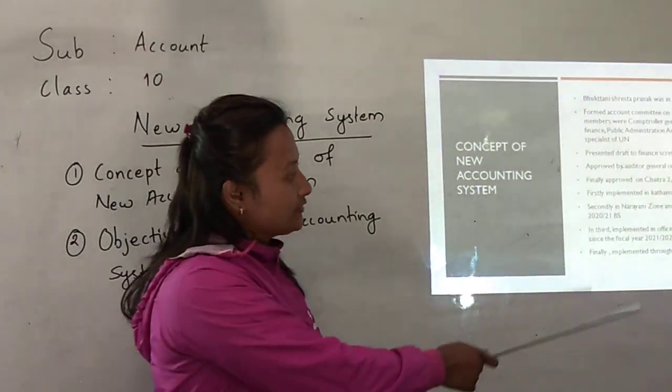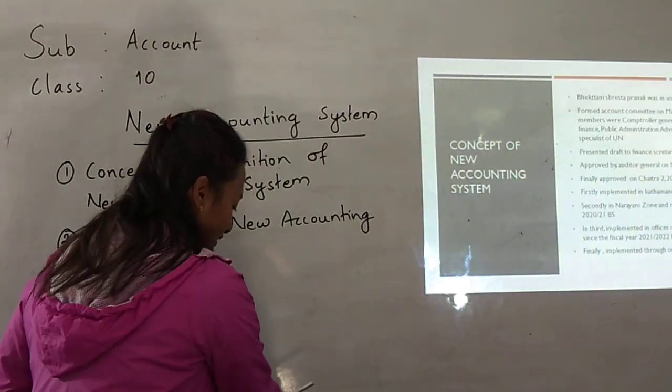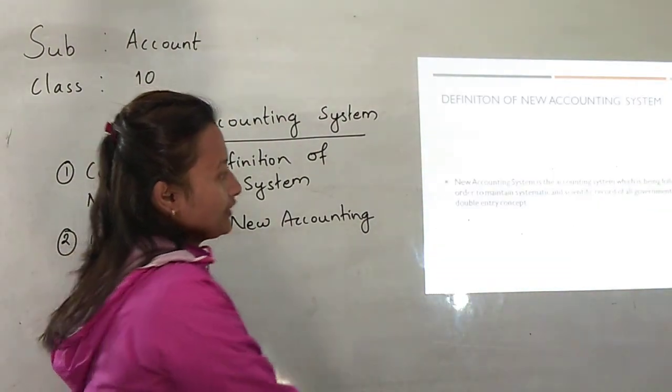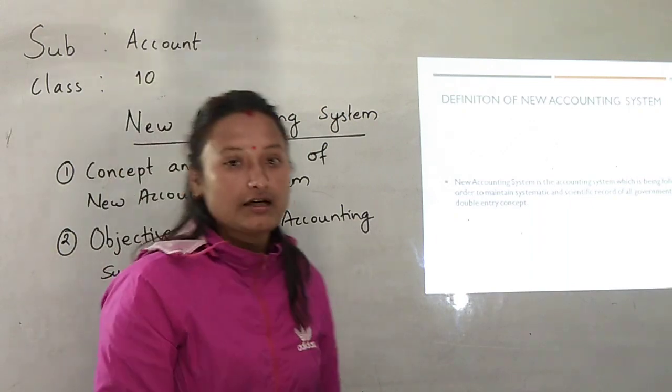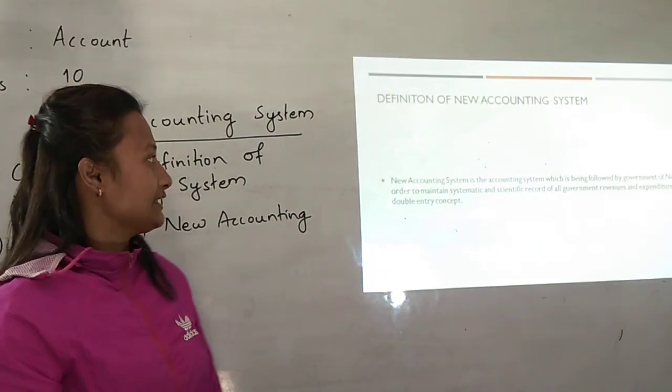With the introduction of the new accounting system, this system is in use still now all over the country in order to record the government revenue and expenditure.